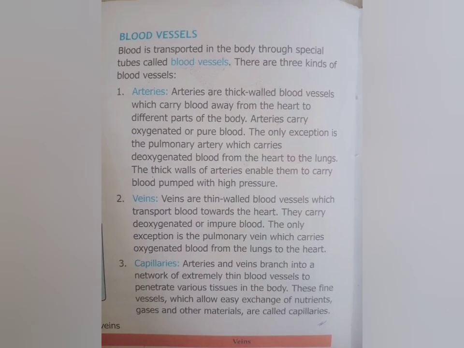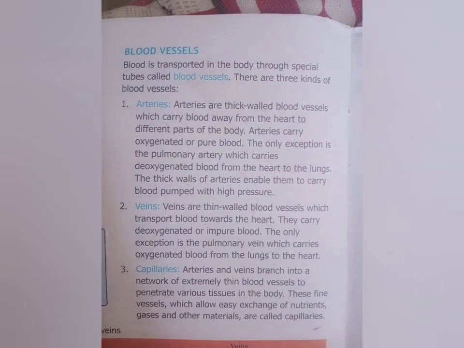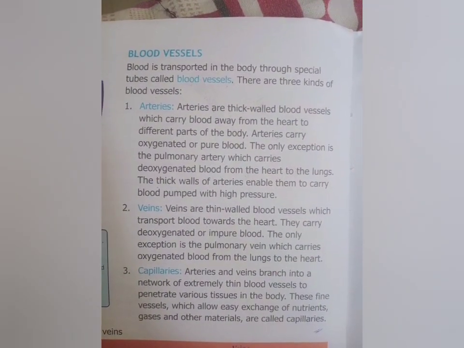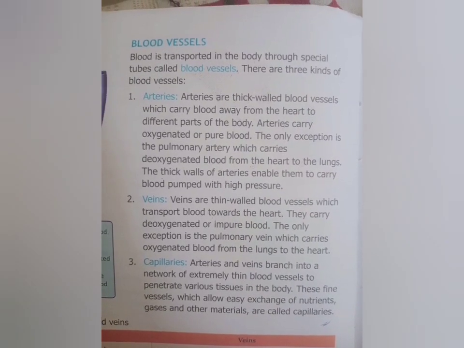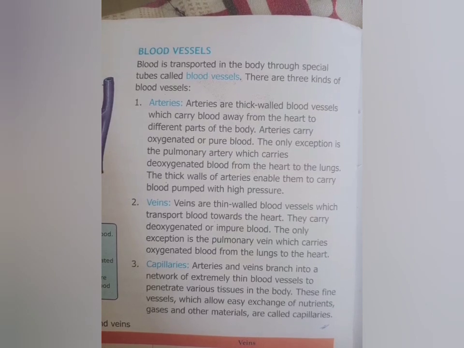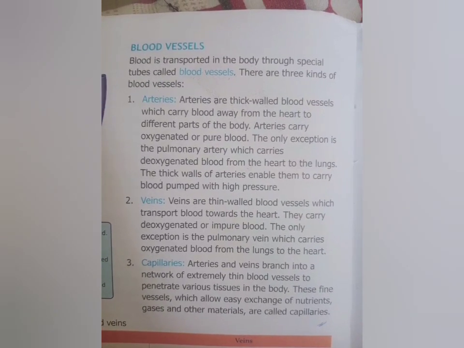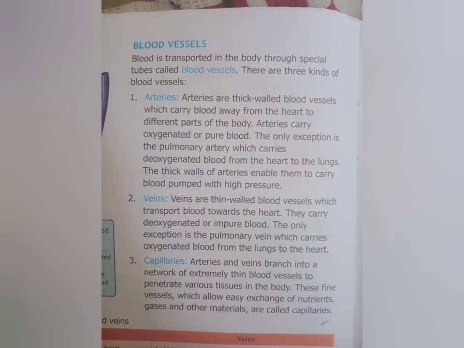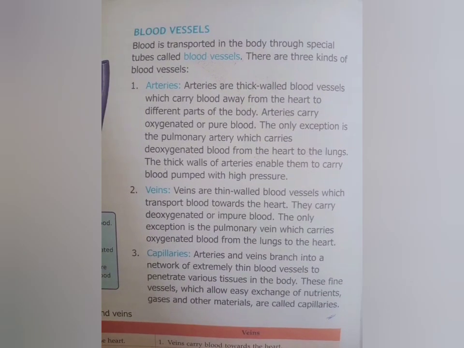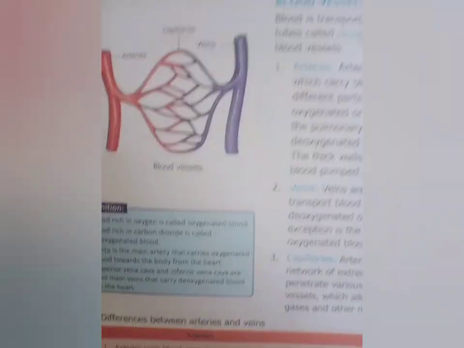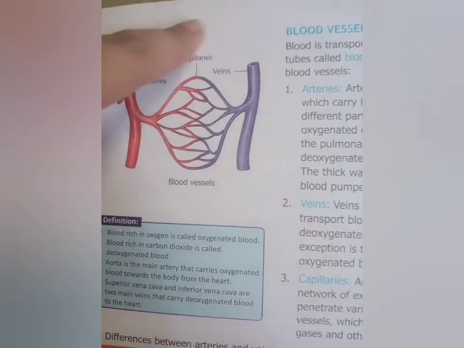So students, our next topic is blood vessels. What are blood vessels? These are the special tubes through which blood is transported in our body. We know in our body there is blood. So how does blood transport in the body? It transports with the help of special tubes that are known as blood vessels. Mainly blood vessels are of three types: arteries, veins, capillaries. As students you can see in the picture, these are the three blood vessels: arteries, capillaries and veins.